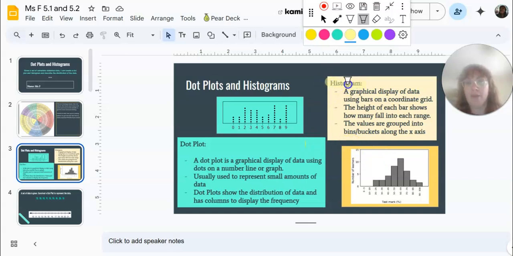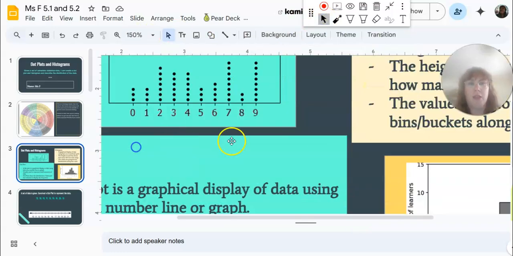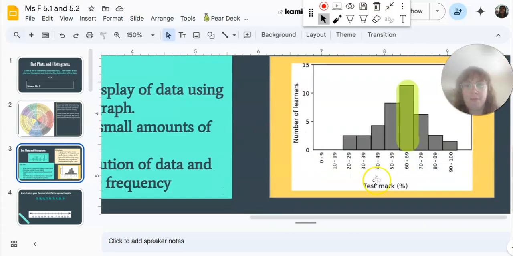Similarly, a histogram is a graphical display of data using bars on a coordinate grid. So instead of dots, we have these bars here that are representing the frequency of the data points. And the values also are grouped into bins or buckets. So if you zoom in really close to the graph here, you can see the first one is 0 to 9, and then 10 to 19, 20 to 29.